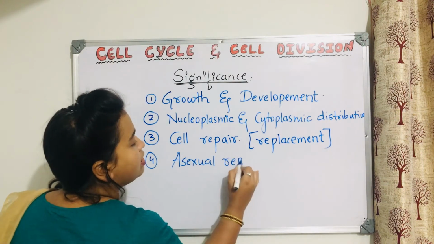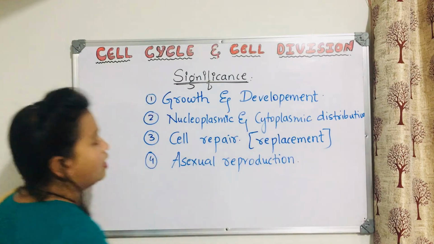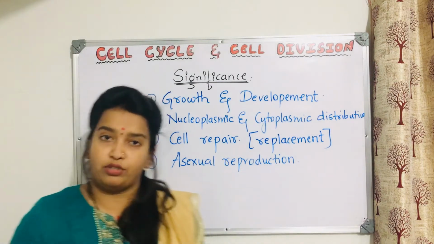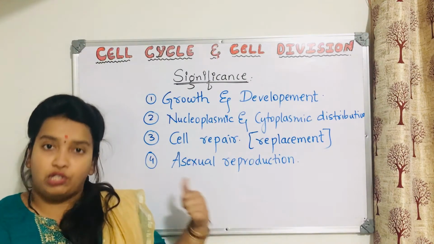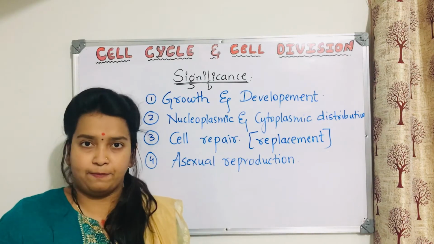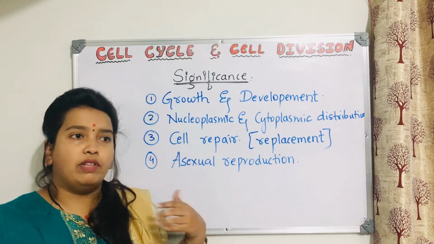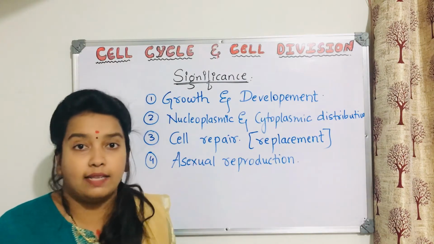Have you heard about this? Reproduction is of two types, right? Among that, asexual reproduction is also one type. What happens in asexual reproduction? Usually in this reproduction, you will not find fusion of gametes. Asexual means without fusion of gametes; the reproduction happens in some lower organisms.